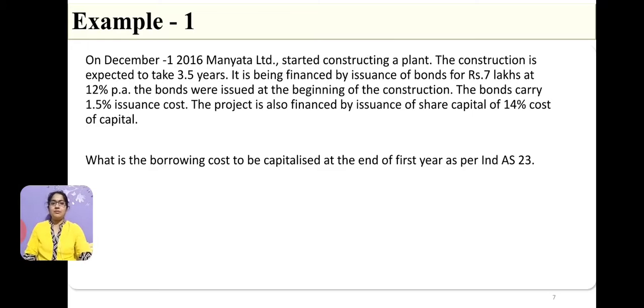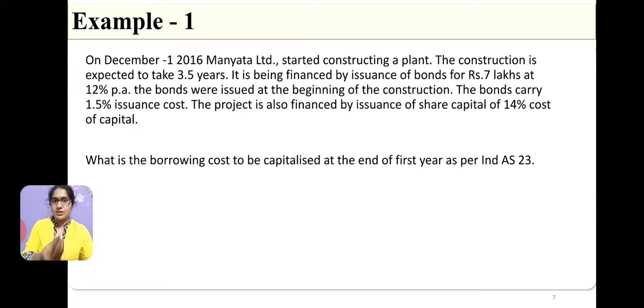So, in this example, let us apply the Ind AS 23 concept, what is basically being expressed in Ind AS 23. Let us see the first sentence. They are constructing a plant and it is going to take 3.5 years, which means it is a qualifying asset because it is taking more than 1 year for its construction. Then for constructing that plant, they are issuing bonds for 7 lakhs and the rate is 12% per annum, and we know that since they are borrowing, the 12% becomes a borrowing cost.